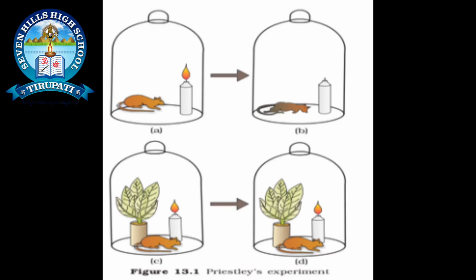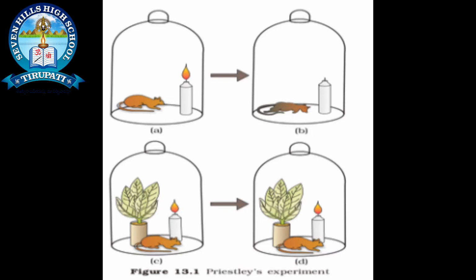First, he burned the candle and placed it under the bell jar, along with the living mouse. Both used the oxygen present in the bell jar and damaged the air in it. After a few seconds the burning candle went out and the mouse died from suffocation. By this experiment, he proved that oxygen is used up by the living mouse and the burning candle.